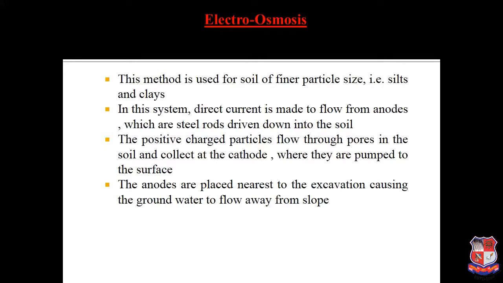The reason is to make a flow of current over a particular period of time to pump away from the surface the water which needs to be sucked out. These methods are generally utilized where, near to the excavation, the flow of water is very high and we need to take out the water very quickly, or where there is a slope also.